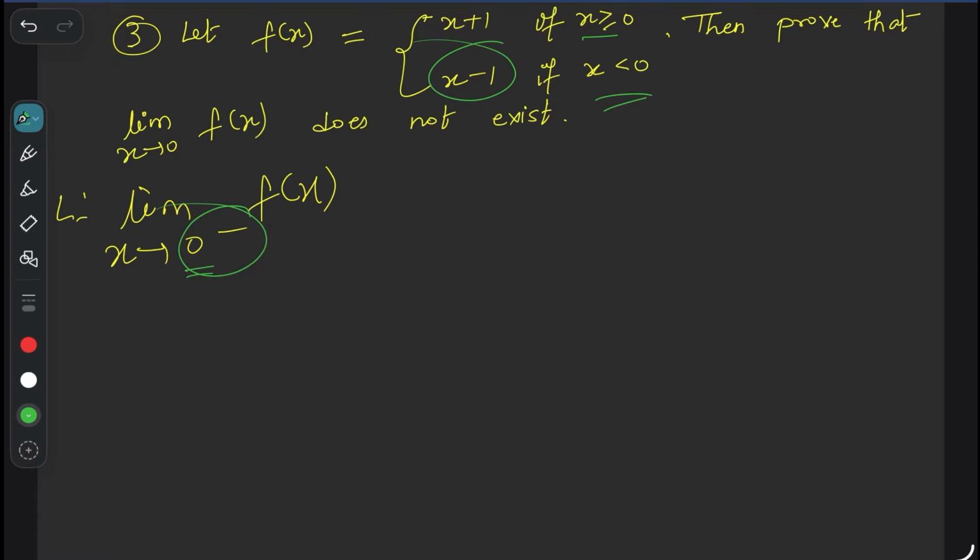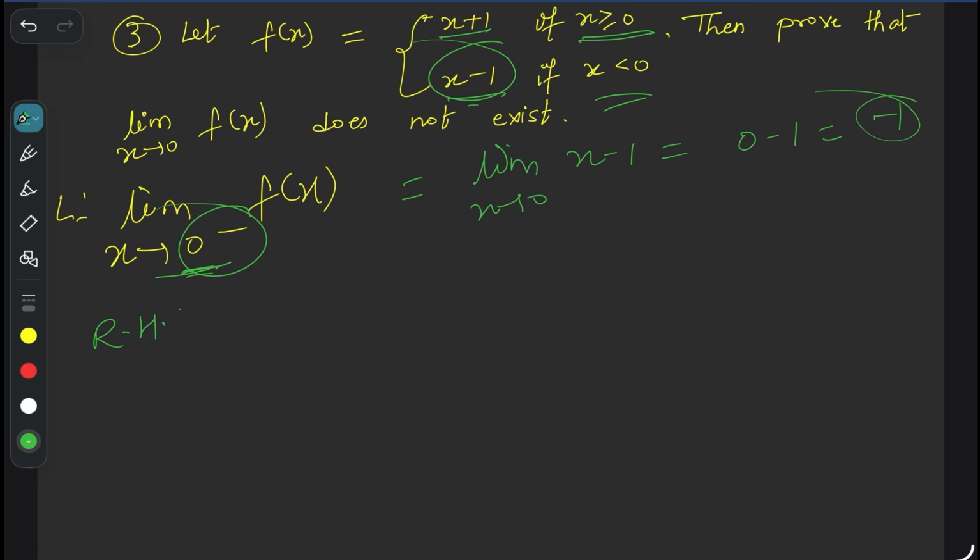When x is greater than 0, x plus 1 is responsible. So whenever x tends to 0 minus, the function is x minus 1. So limit x tends to 0 of x minus 1, which means 0 minus 1, is minus 1. So the left hand limit is minus 1.